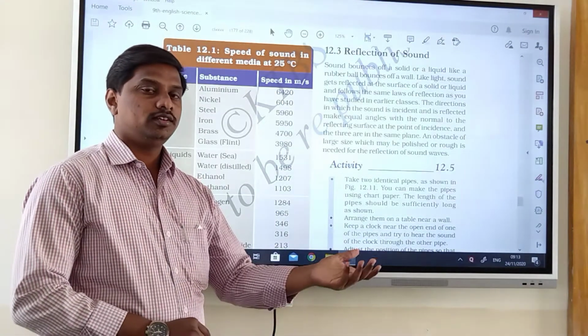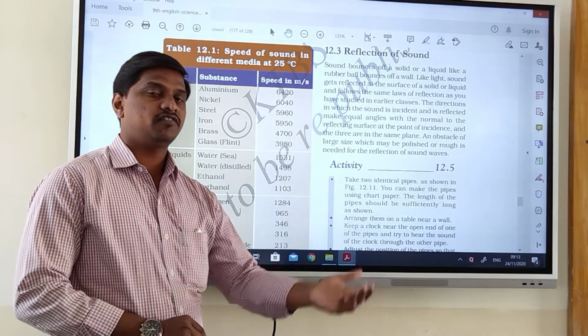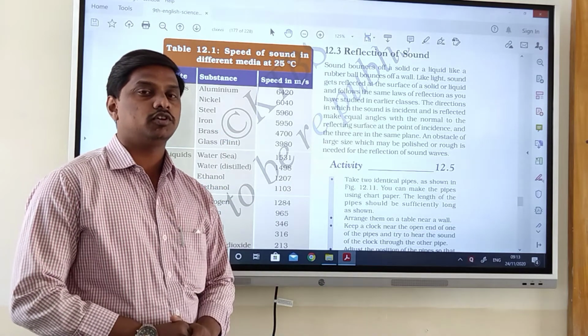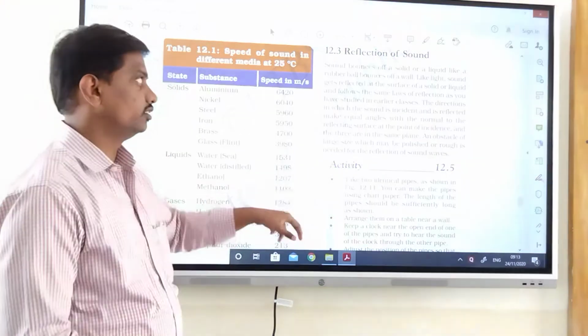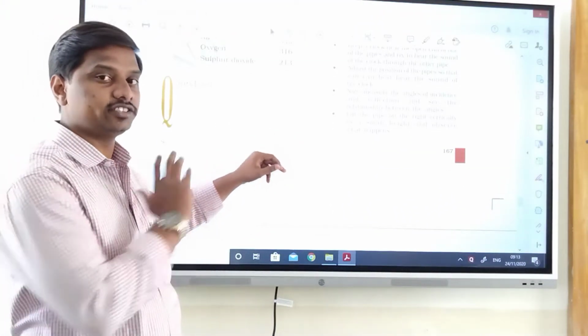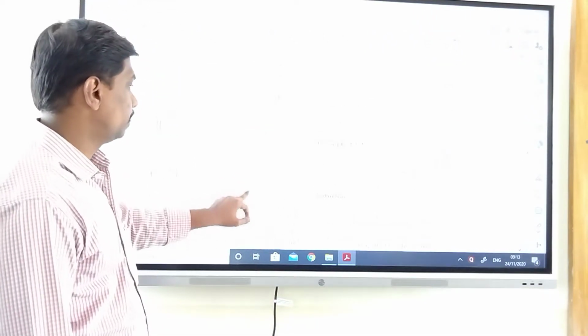How does light reflect? We have the law of reflection of light, that is, the angle of incidence is equal to the angle of reflection. Like that here, the angle of incident sound is equal to the angle of reflected sound. Here you can see this picture, reflection of sound.